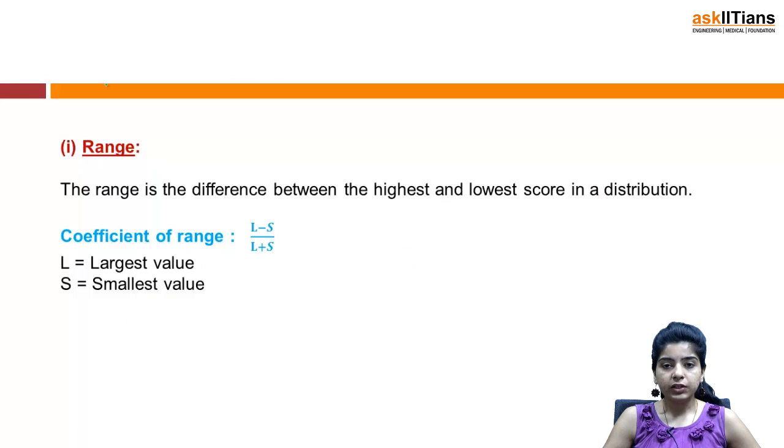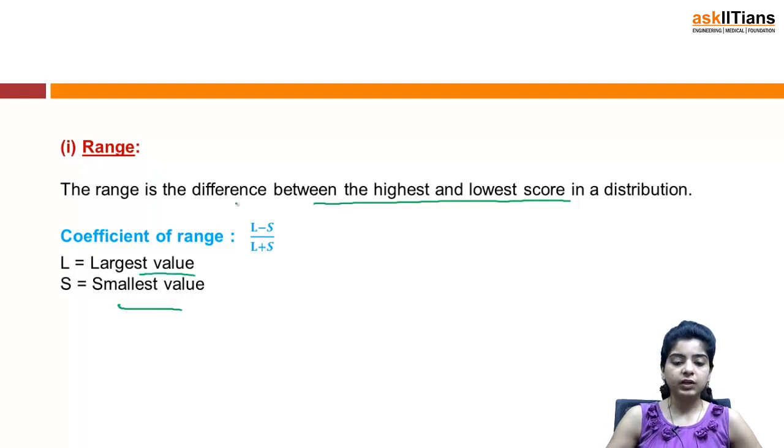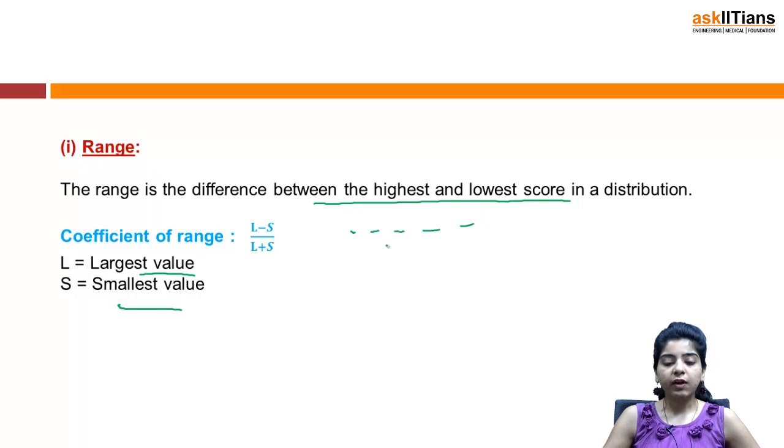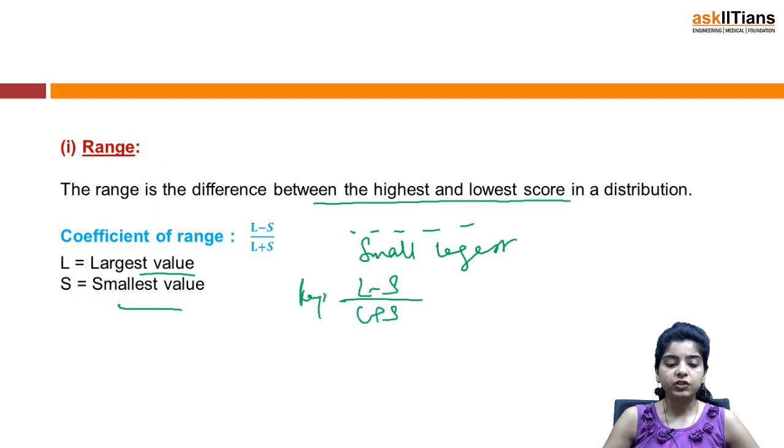First one is range. The range is the difference between the highest and lowest score in the distribution, and the coefficient of range is given by L minus S by L plus S, where L is the largest value and S is the smallest value. So if you are given a data, you just have to search the smallest and the largest value. So largest minus smallest by largest plus smallest gives you the coefficient of range, right?